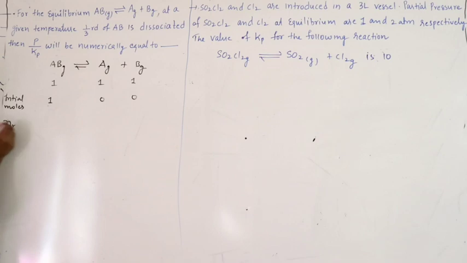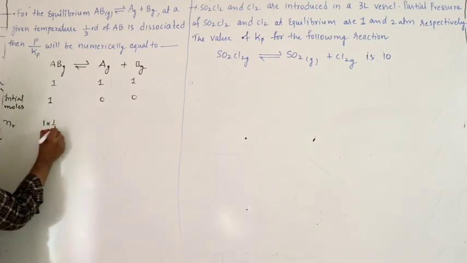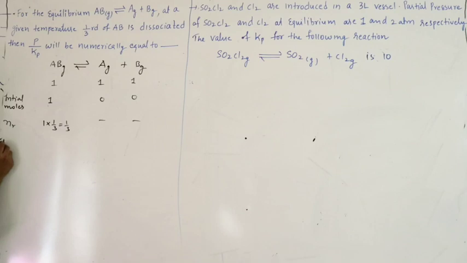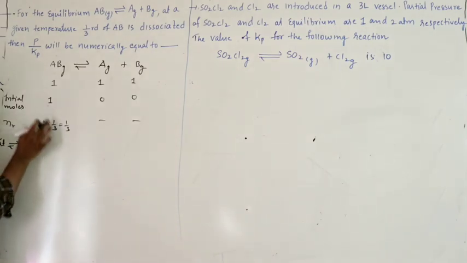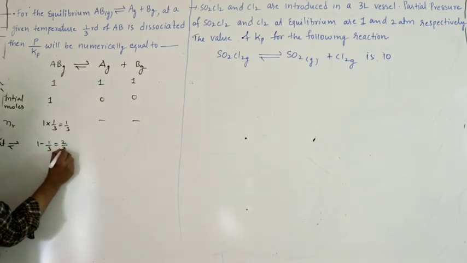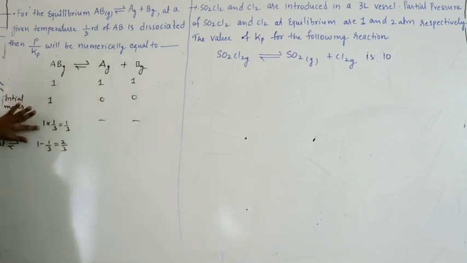Number of moles reacted, 1/3 of A, I have taken 1 mole. 1/3 of 1 is nothing but 1 into 1 by 3, that is 1 by 3 is reacted. So at equilibrium, out of 1 mole 1/3 is reacted, left over is 1 minus 1 by 3, that is 2 by 3. So if 1 mole dissociates, you will get 1 mole of A and 1 mole of B. How many are reacting? 1 by 3.